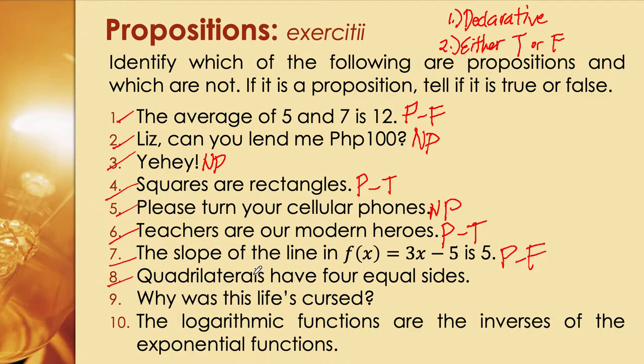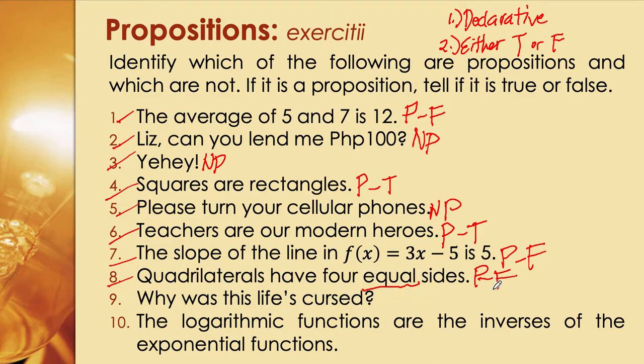Number 8, quadrilaterals have 4 equal sides. It's declarative, so it's a proposition, but is it true? Not necessarily. Sorry, I have the answers here. Let's move on. Quadrilaterals have four sides, but not necessarily equal. Only squares have four equal sides.